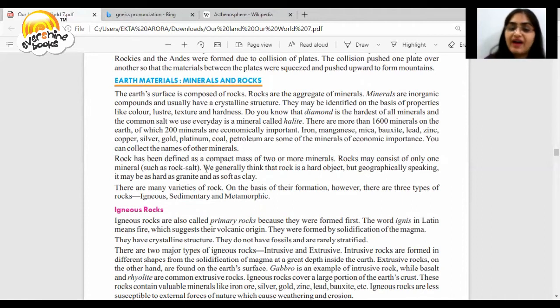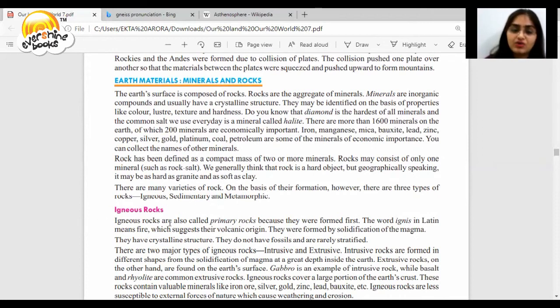Rock has been defined as a compact mass of 2 or more minerals. Rock may consist of only one mineral, such as rock salt. We generally think that rock is a hard object, but if we talk about it geologically, it may be hard as granite or soft as clay. There are many varieties of rock. On the basis of their formation, however, there are three types: igneous, sedimentary, and metamorphic.